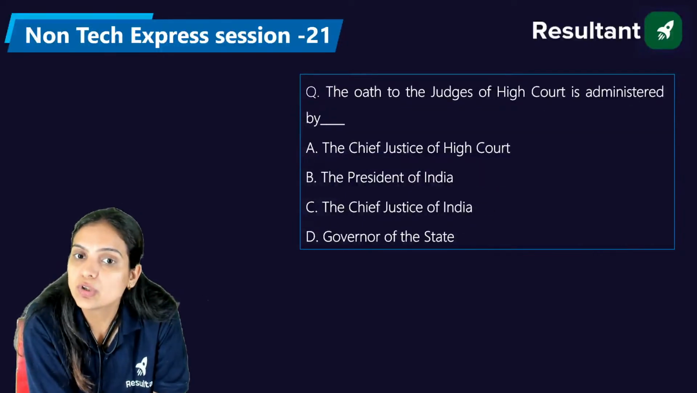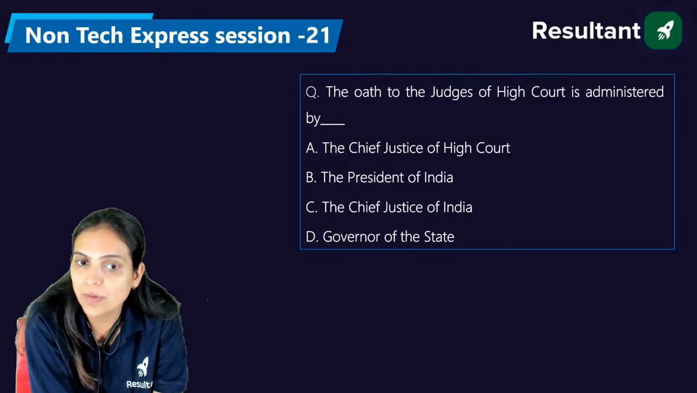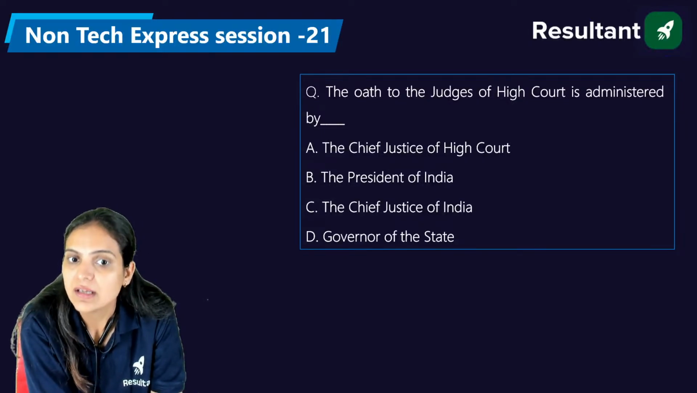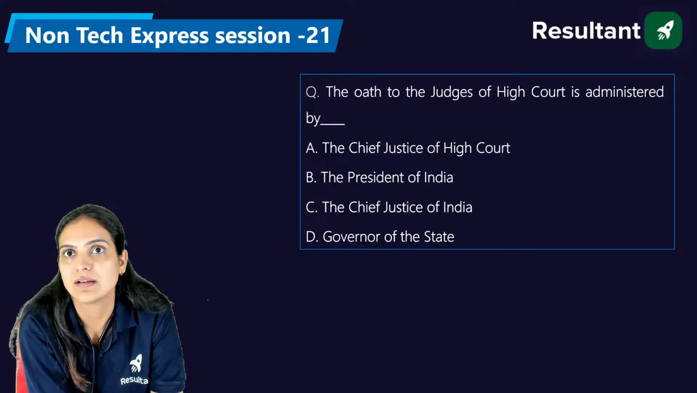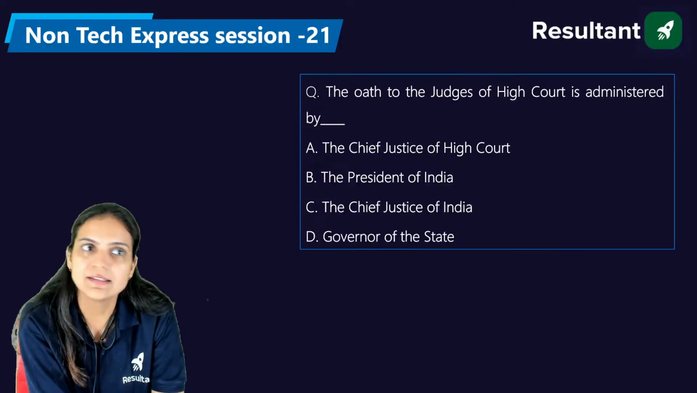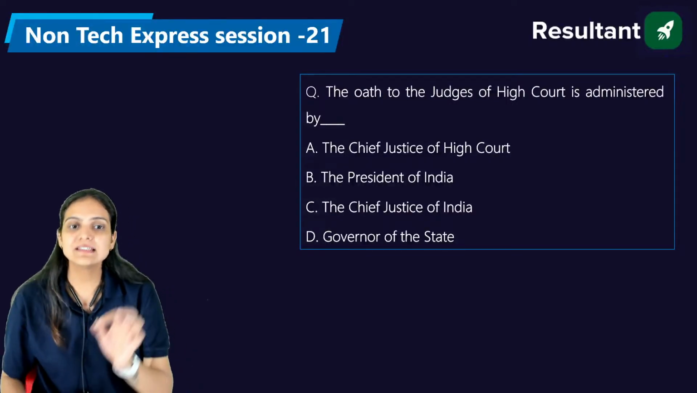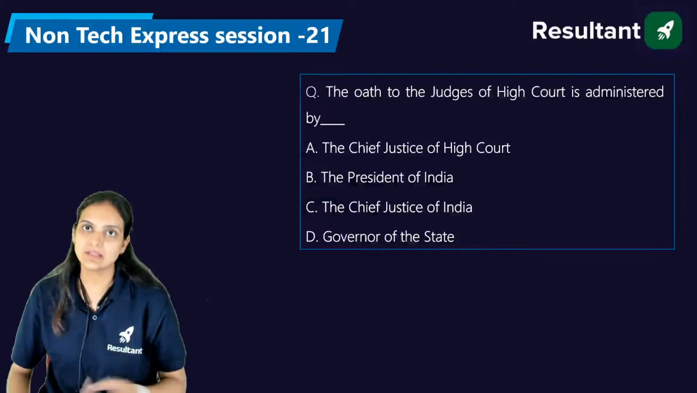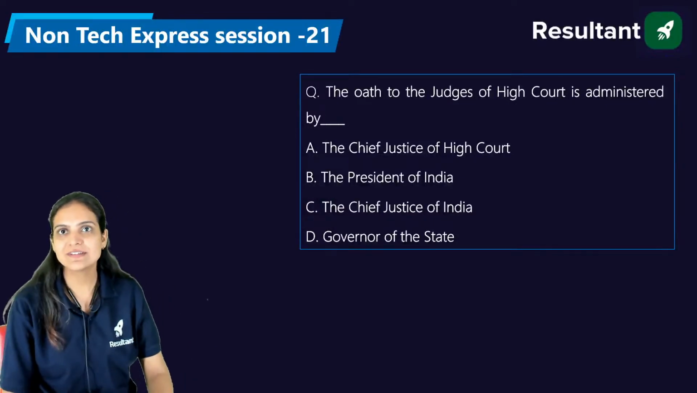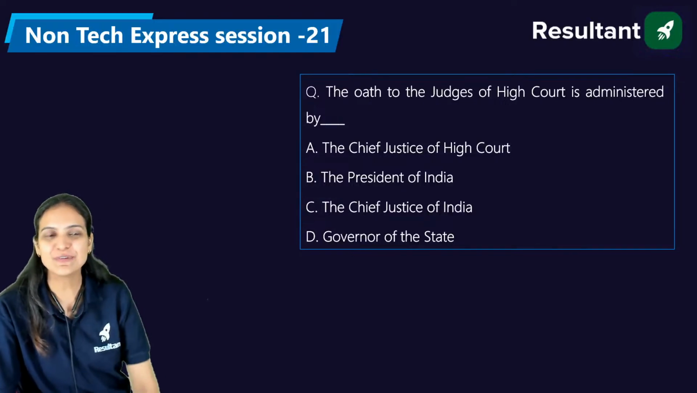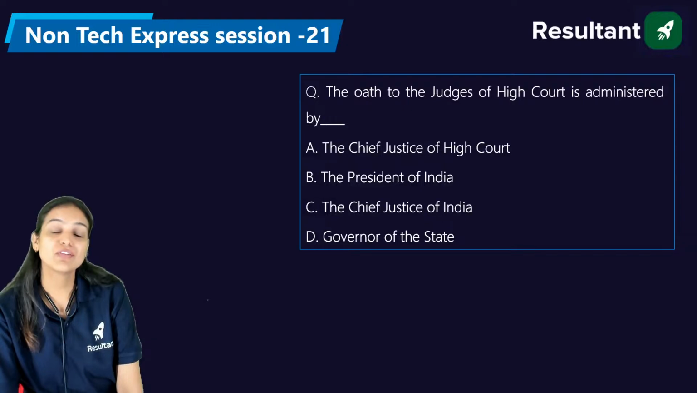Now, the oath to the judges of the High Court is administered by dash: the Chief Justice of High Court, the President of India, the Chief Justice of India, or the Governor of that state. Okay, very good. Sorry if you find me rude, but these are the minor mistakes which I had also made in my initial journey of preparing for examinations. For this reason, I have said these things to all of you. But sorry for that if you found me rude.